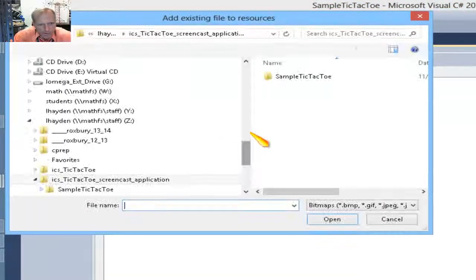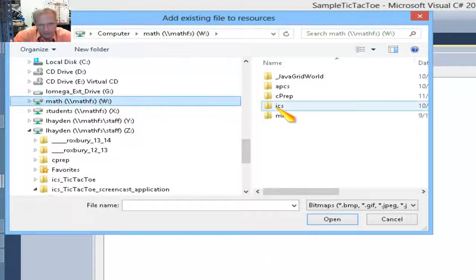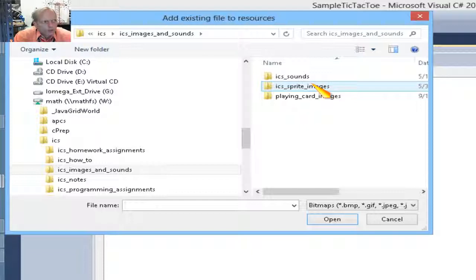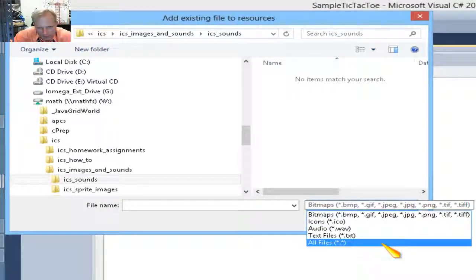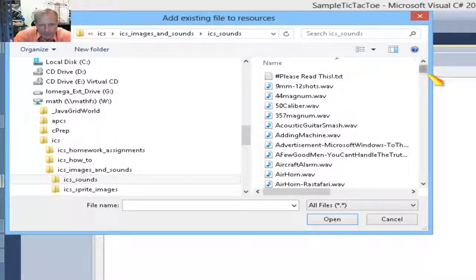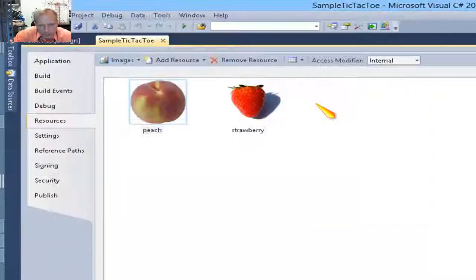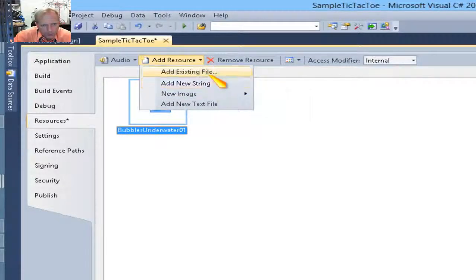and now I'm going to browse to the F drive. It's the W drive on my computer, but your computer is the F drive. I go to ICS, then I go to ICS images and sounds, then I go to ICS sounds, and now I'm going to make sure I do all files, and I'm going to browse for bubbles underwater, and I double click on that,